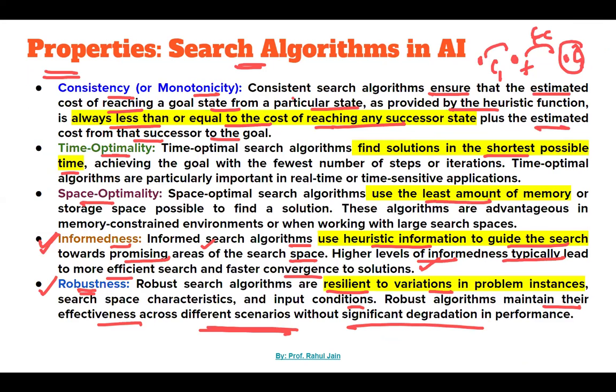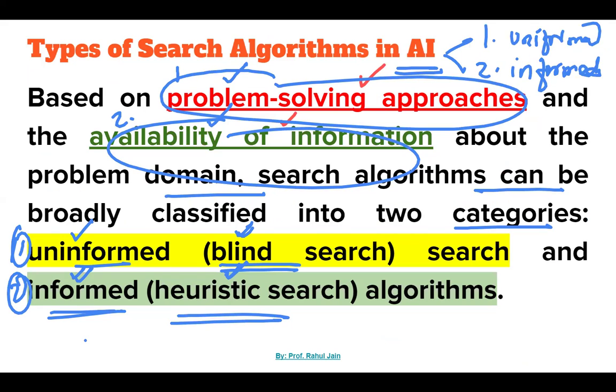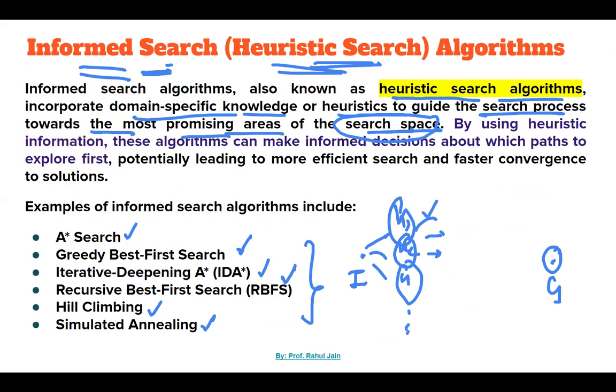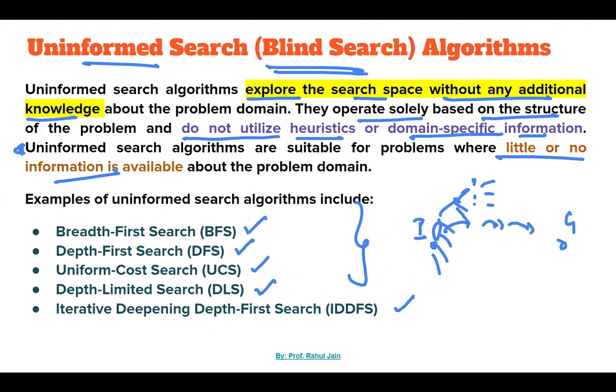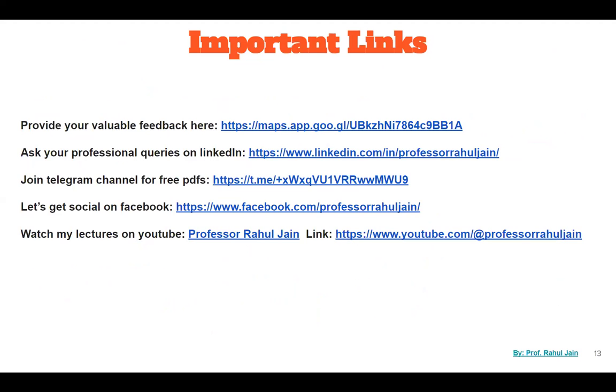All these are important properties that we have explored. Thereafter, on the basis of approach and availability of information, search algorithms are classified into two areas, uninformed and informed. I hope in this part we have discussed the basic introduction to search algorithms. From our next lecture onward, we are going to explore the algorithms one by one, right? I hope each and everything is clear.